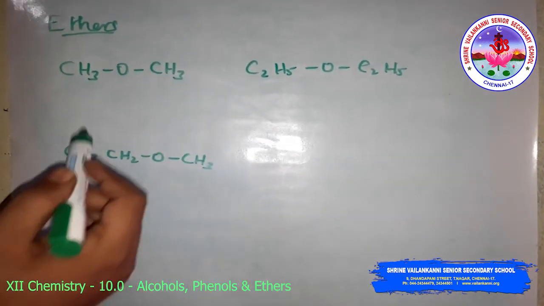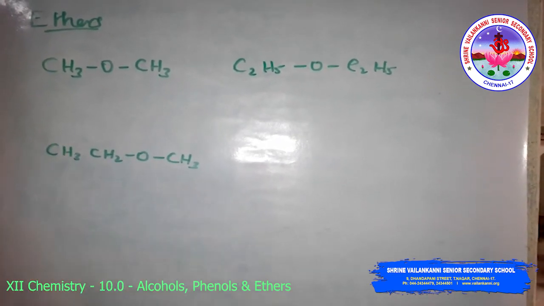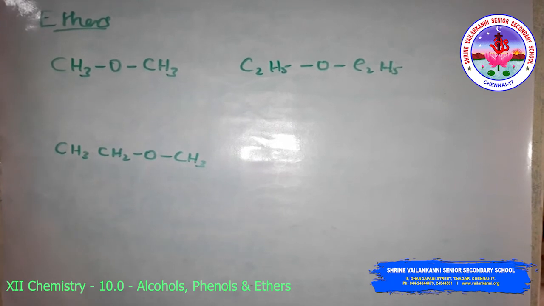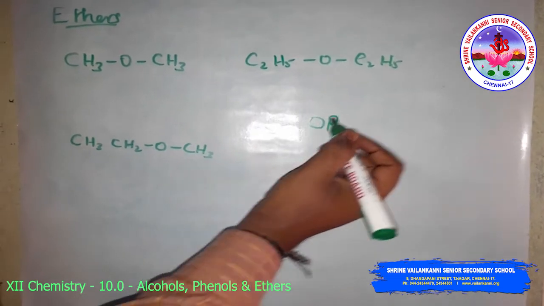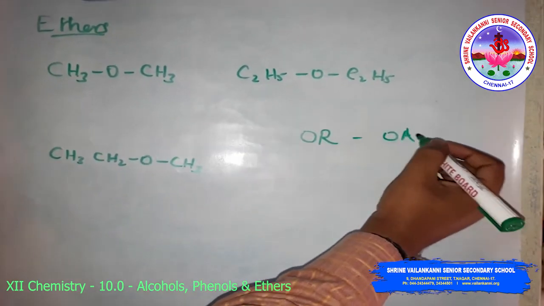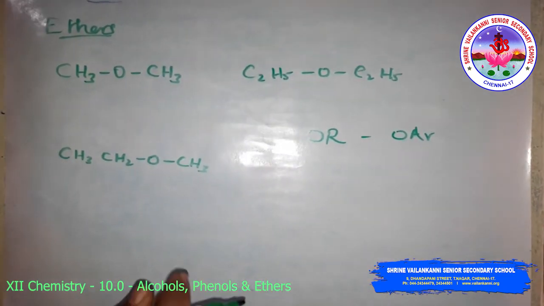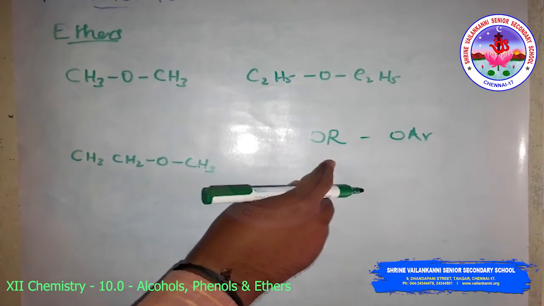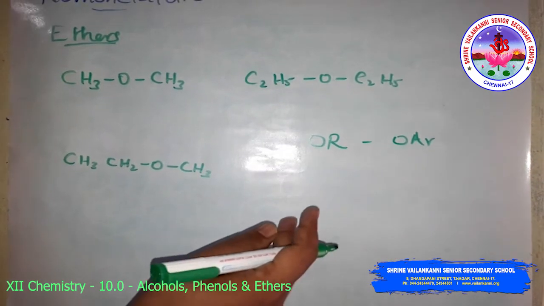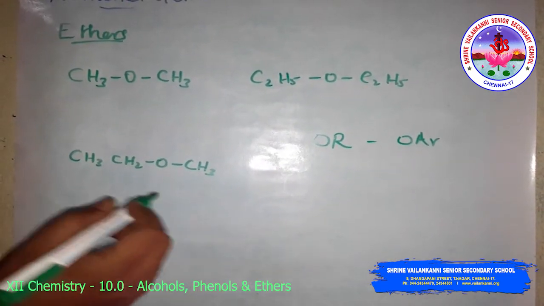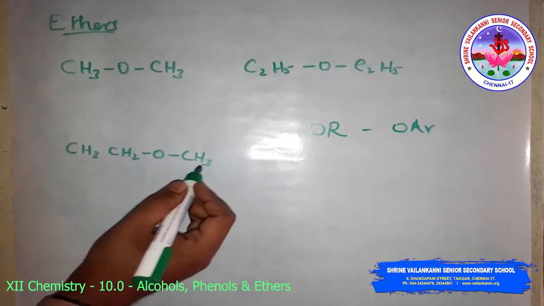According to the IUPAC system of nomenclature, ethers are regarded as hydrocarbon derivatives in which a hydrogen atom is replaced by OR or OAr, that is alkoxy or aryloxy. Here R represents any alkyl or aryl group. The larger alkyl group is chosen as the parent hydrocarbon. Look at this: the common name is ethyl methyl ether.